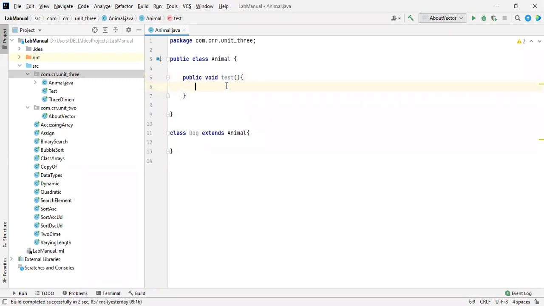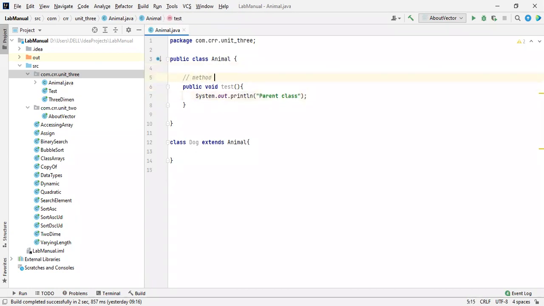Inside that, I'm going to take System.out.println with the text "parent class". So it has been declared. This is a method declaration in the parent class.